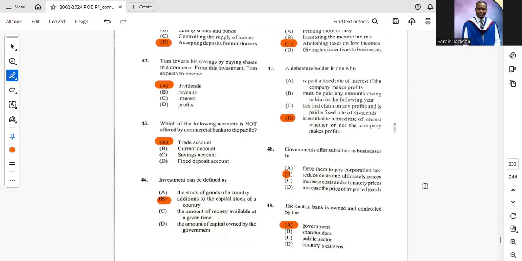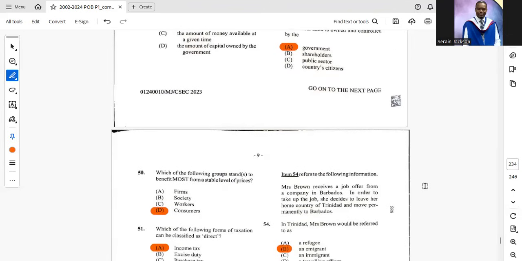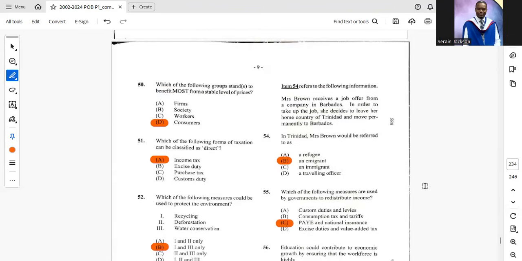47. A debenture holder is one who? D is the correct answer. This is one of the questions I had messed up on a previous paper. Right, is entitled to a fixed rate of interest whether or not the company makes a profit. 48. Government offers subsidies to businesses to B, reduce costs and ultimately prices. 49. We see that question already too. The central bank is owned and controlled by A, the government. We see that question already too. 50. Which of the following groups stands to benefit most from a stable level of prices?